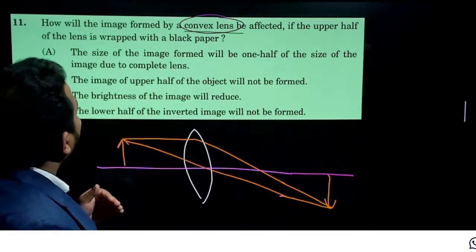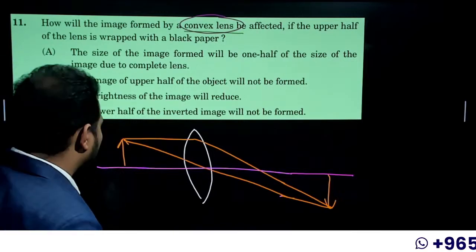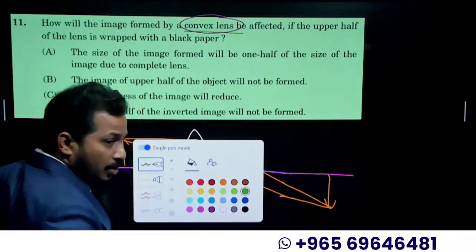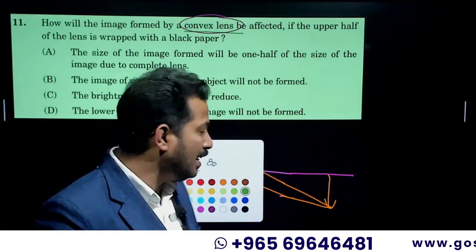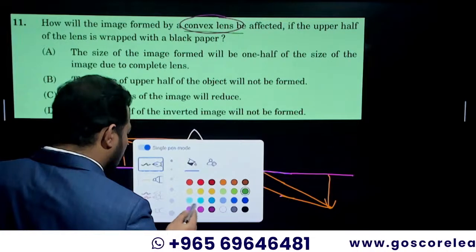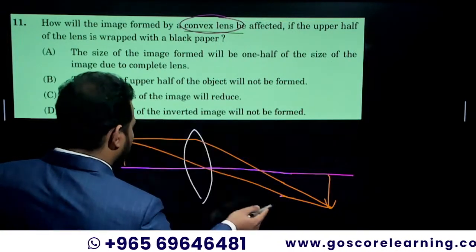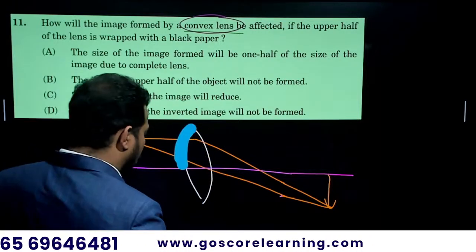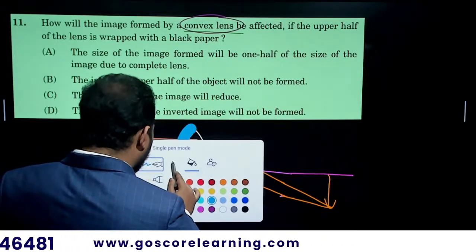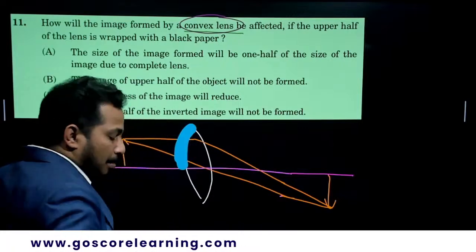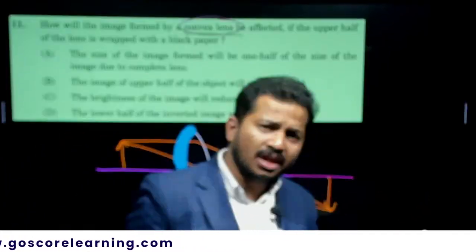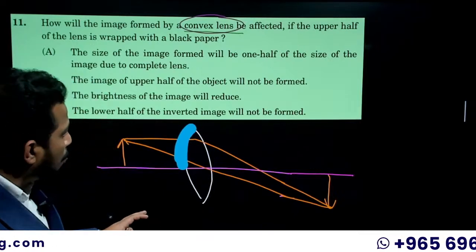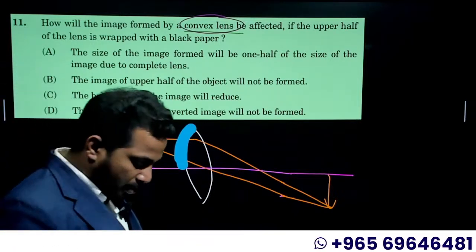The upper half of the lens is wrapped with a black paper. If I draw it with a black paper, you can see it as a blackboard. So this upper half is completely covered with a black paper, and you can see that from the upper half, light won't be refracted. Now, could you please tell me what is the answer for this question?